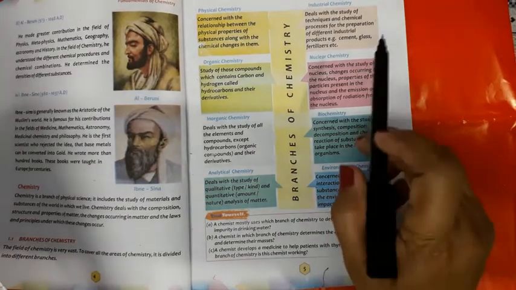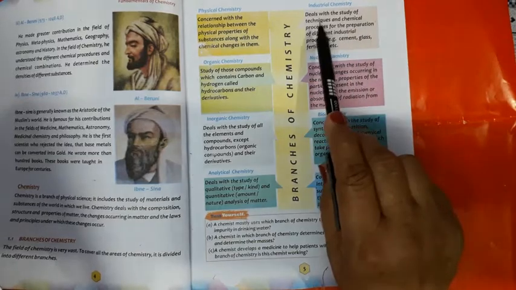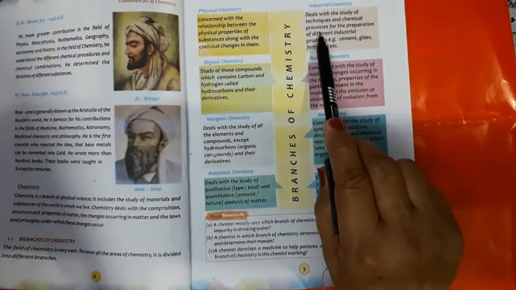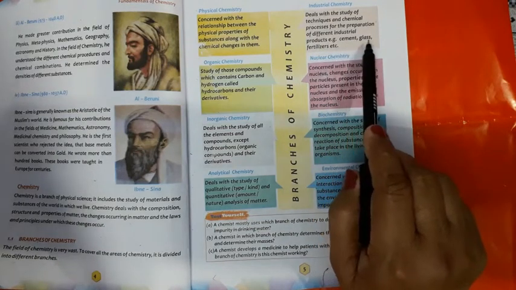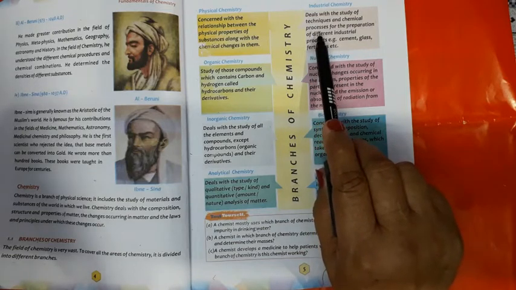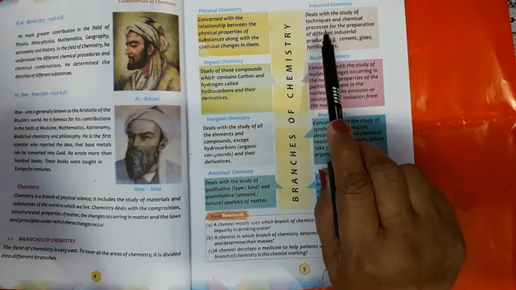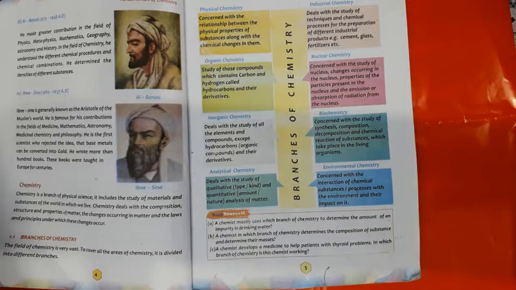The name is industrial chemistry. Industrial chemistry deals with the study of techniques and chemical processes for the preparation of different industrial products, for example cement, glass, fertilizers, etc. In this case we are using the word processes. Processes means methods. In this branch of chemistry we will discuss different types of techniques, different types of methods which are applicable for the production of different types of compounds on a commercial scale. When we commercially prepare something, we call it industrial production of those compounds.